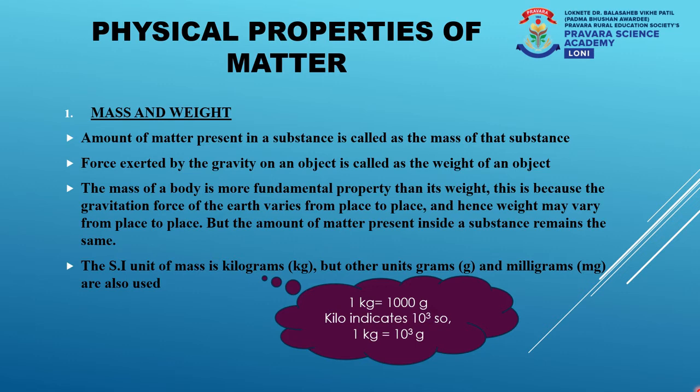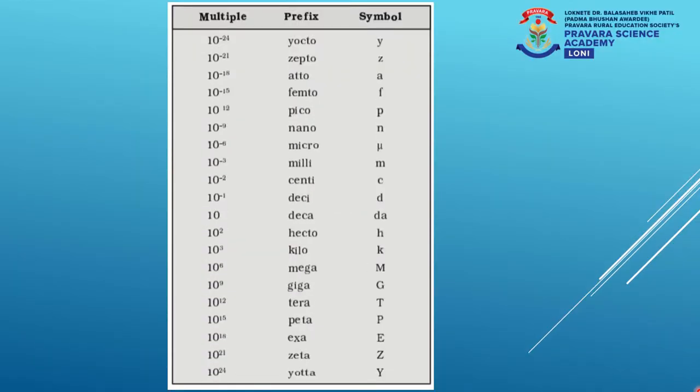The word kilo indicates the value 10 raised to 3. So whenever and wherever we use the concept kilo, its value will be 10 raised to 3. In science, we use a number of prefixes to understand and explain different values of properties of matter. As I mentioned, kilo represents 10 raised to 3.